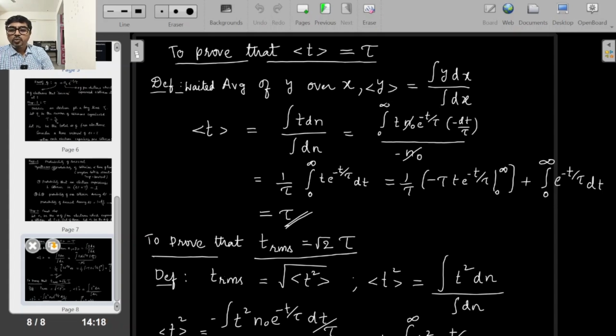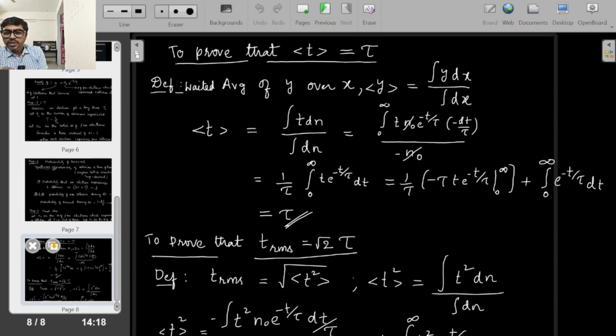Number 1, to prove that the average time since last collision equals the relaxation time. First I have to take a definition, a statistical calculus definition. The average of y over x is nothing but integral y dx by integral dx. This is a weighted average. Up to 10th class, we talk about simple average. Here we give weightage. For example, center of mass is a weighted average with respect to mass. So weighted average is what we take here.